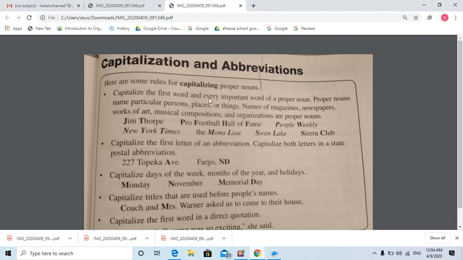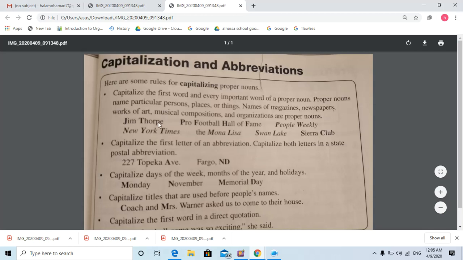Any names of places, like McDonald's, like Othaim Mall, proper noun. The O should be capital. So persons, places, things, the name of anything will be a proper noun. If it is a proper noun, it should start with a capital letter.